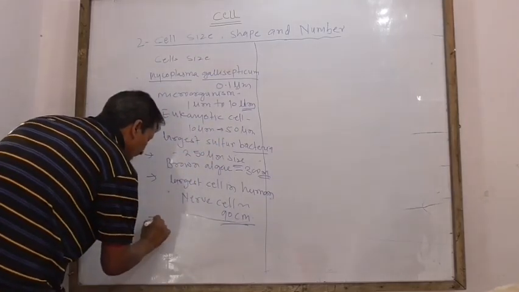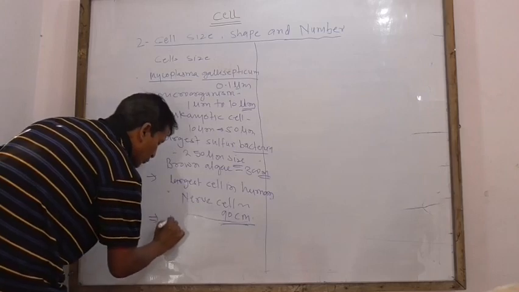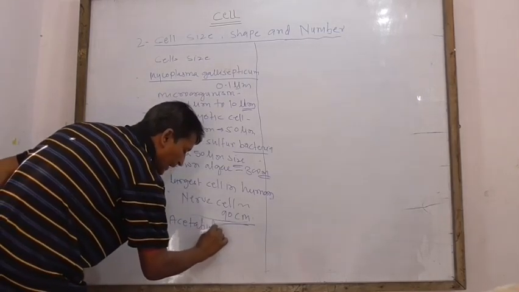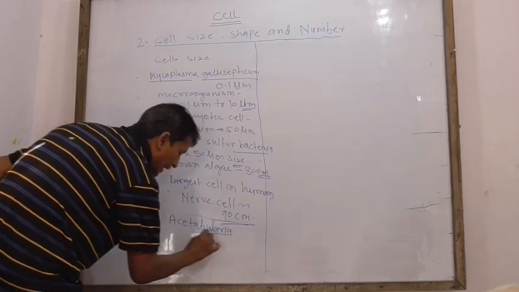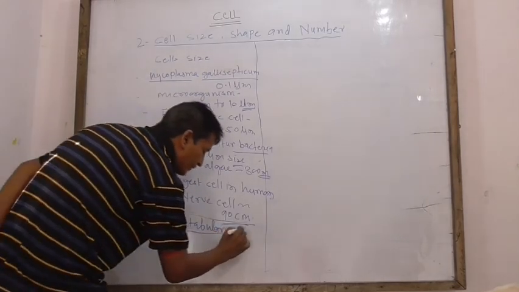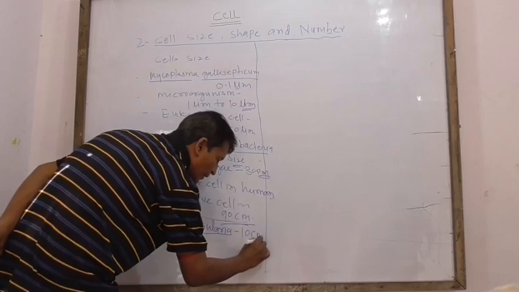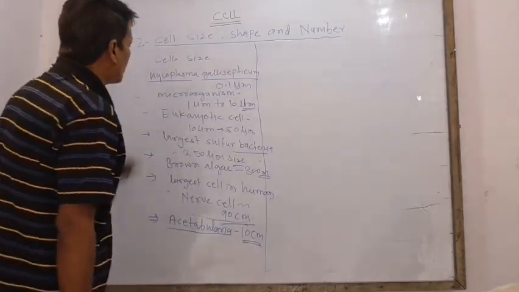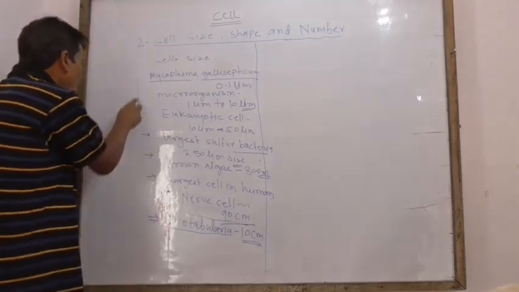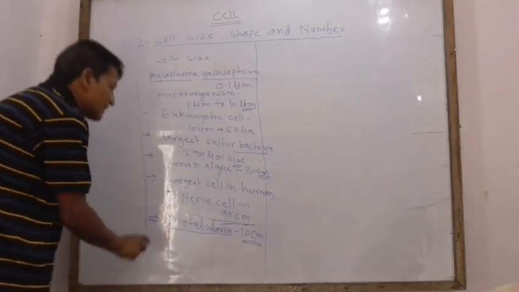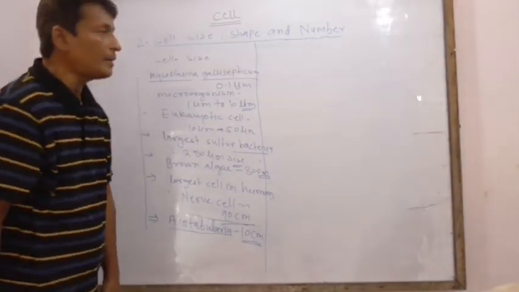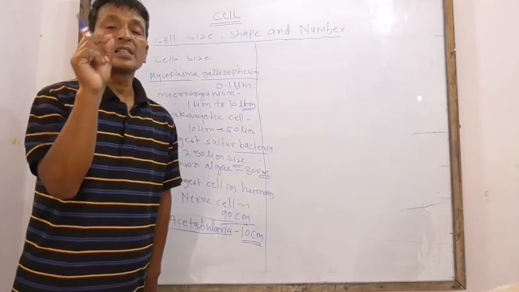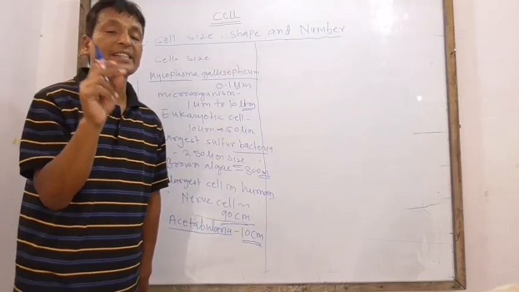The single cell Acetabularia, which is also an alga, is 10 cm long. These are the important sizes of the cell. Now we will see the shape of different cells.